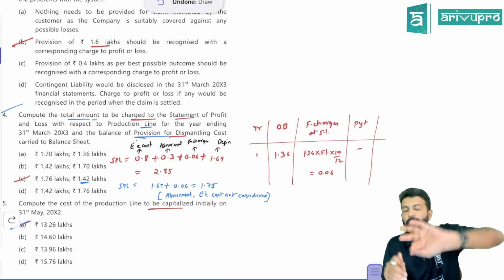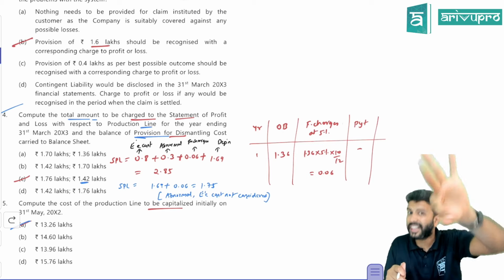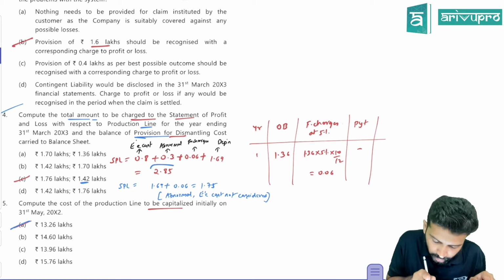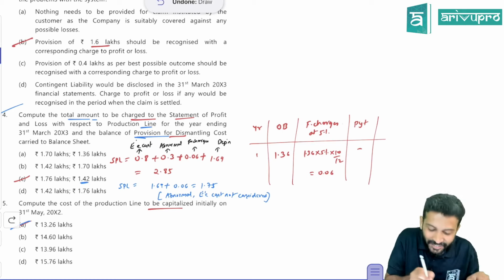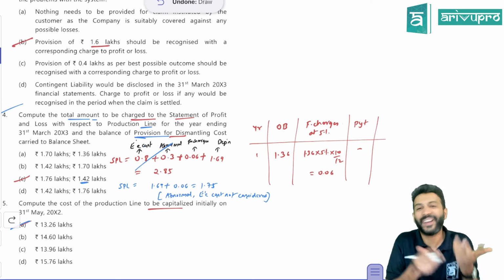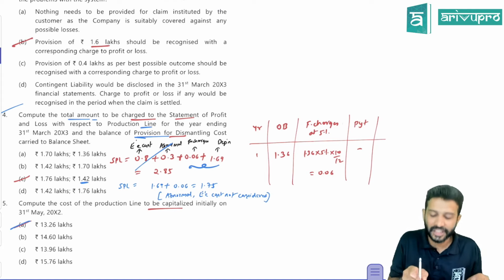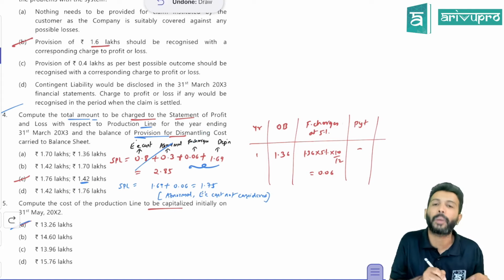To sum it up, what and all will go to P&L? 1 month employee cost, abnormal loss, finance charges on DSR, and depreciation. If you add it, you're going to get 2.85. But one mistake the study material has done over here is they have not considered these two data in the option. I don't know why, maybe it's a typo. In the option, they only transferred finance charges and depreciation. If you add finance charges and depreciation, you're going to get 1.75.